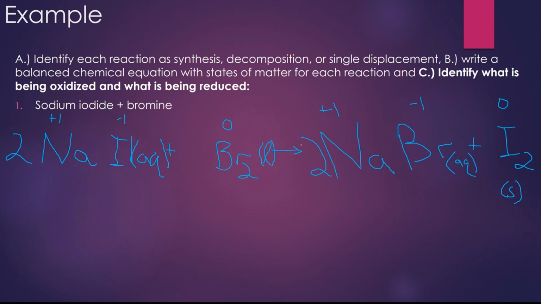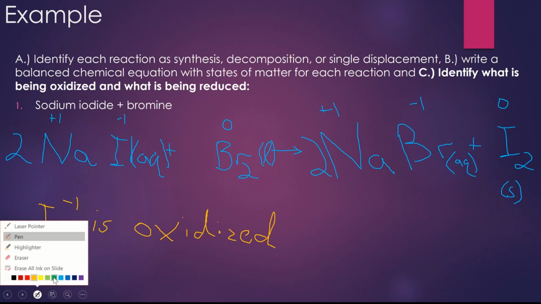So if you're going positive, that means you're losing electrons. Losing electrons, Leo the lion, Leo, loss of electrons is oxidized. So we can say I negative 1, it's iodine, the ion, over here he's an ion, is oxidized. So iodine starts off as negative 1, he is oxidized.